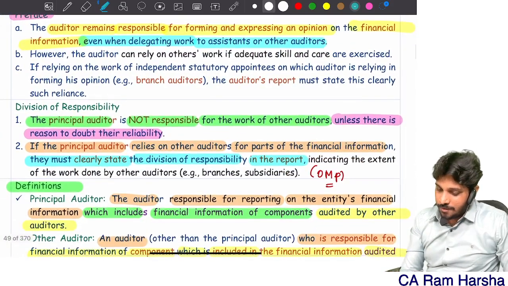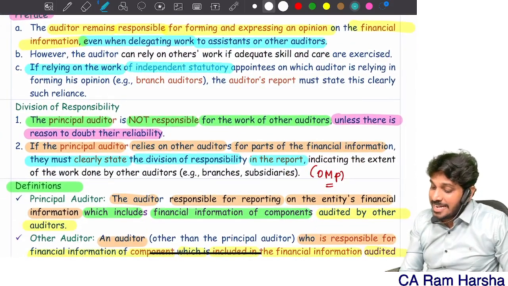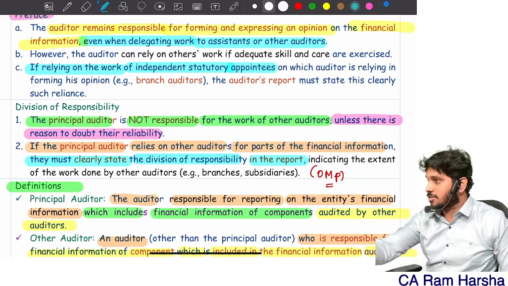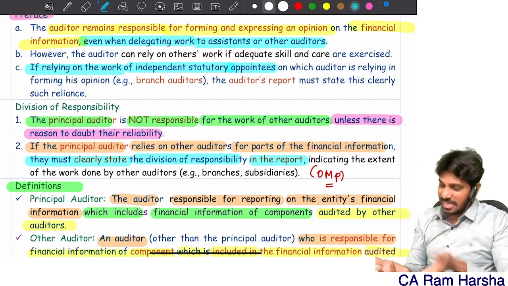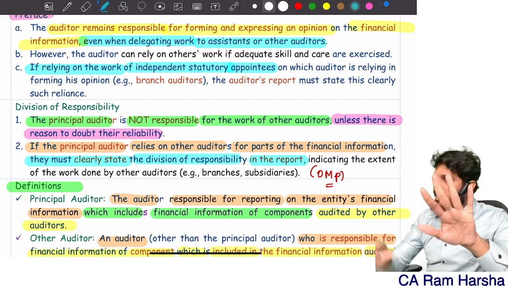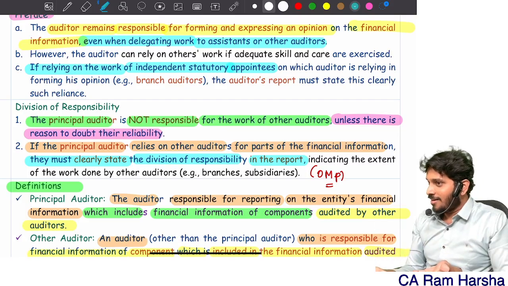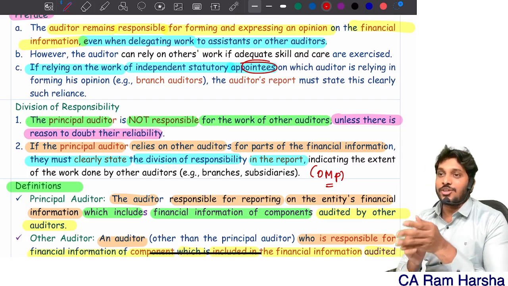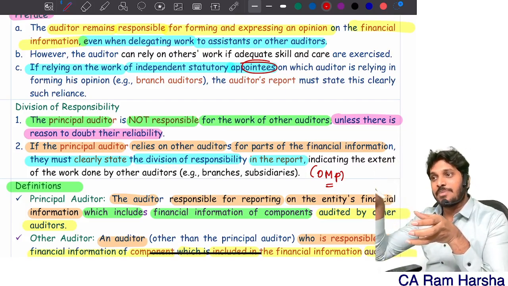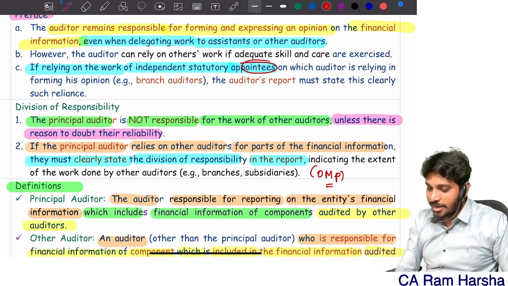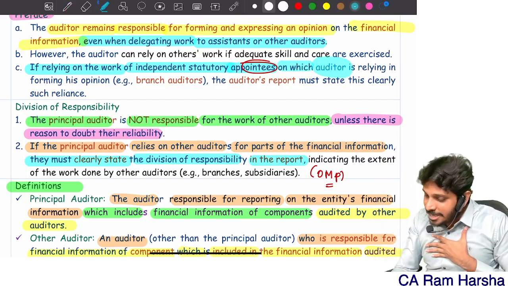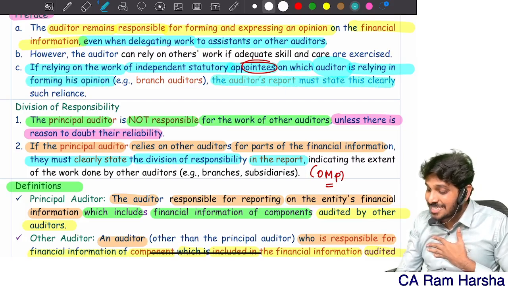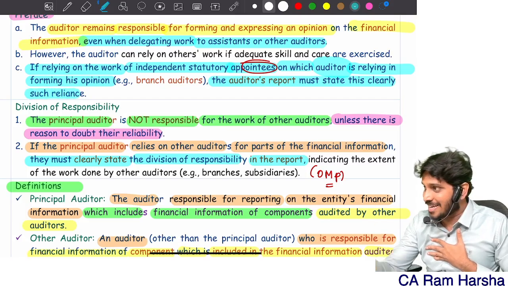When you are relying on the work of independent statutory appointees, nothing but auditors, you can simply use the word auditor, no? Yes or no? If you are using the work of another independent statutory auditor on whom you are relying in forming the opinion, the auditor must state this clearly, such reliance.